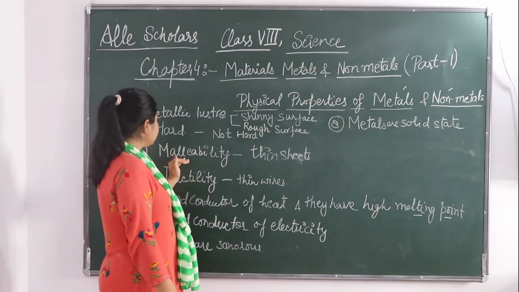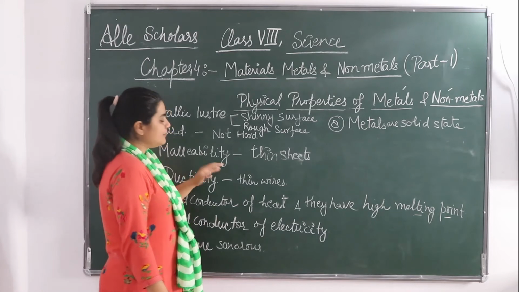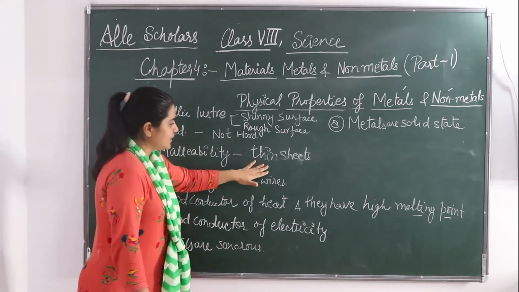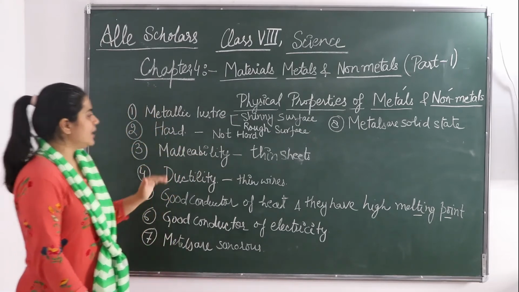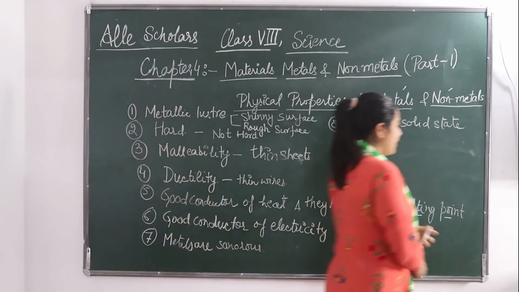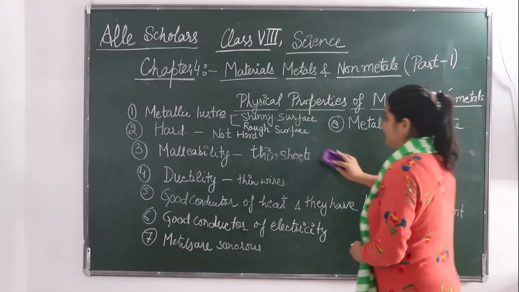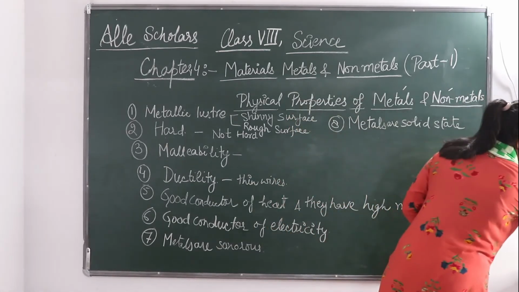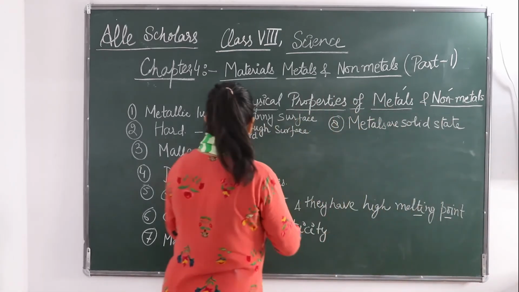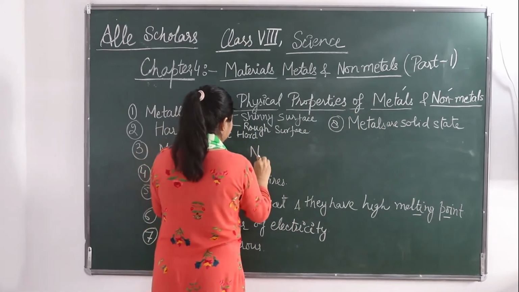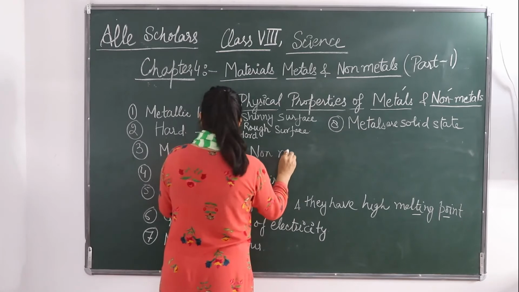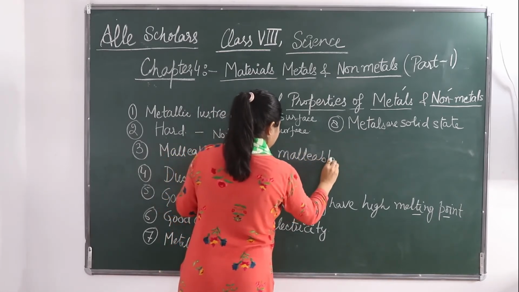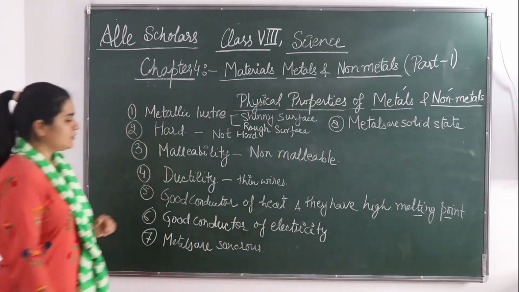Next property is malleability, means metals can be converted into thin sheets, but non-metals are non-malleable.